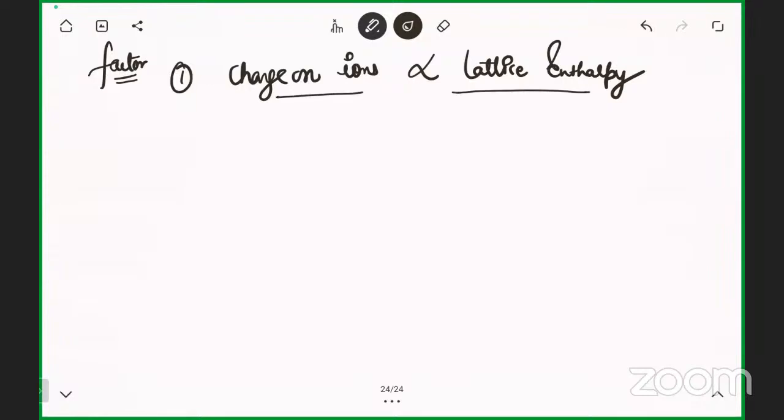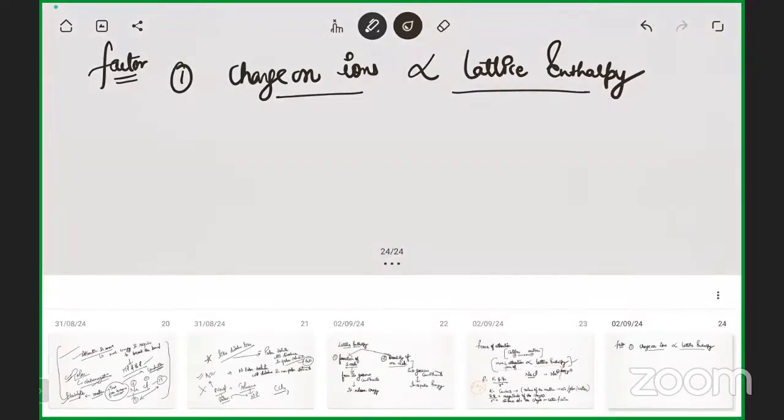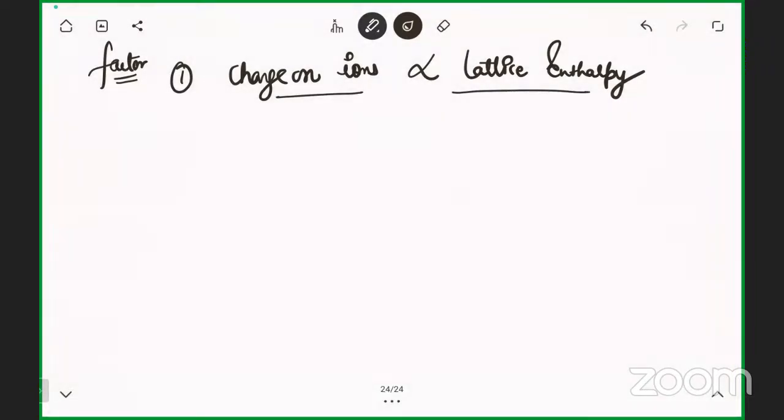So if I do a comparison, you have to tell me the answer. If I'm comparing the basic example, sodium chloride, we took the example last time, and we have done MgCl2. Since we are talking about the ionic compound, we'll take ionic compounds. In next class, we'll start with the covalent, but currently we have to complete this. So tell me, I'm having NaCl and MgCl2. Compare these two species, which will have more lattice enthalpy.